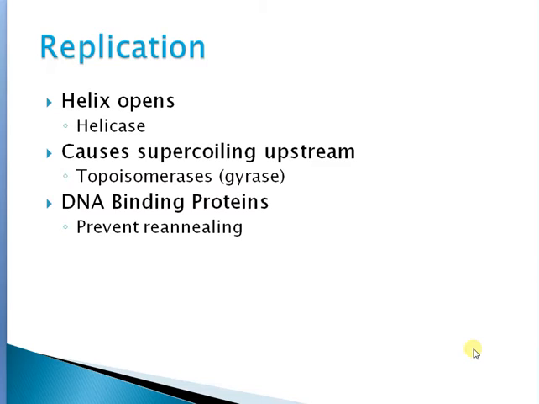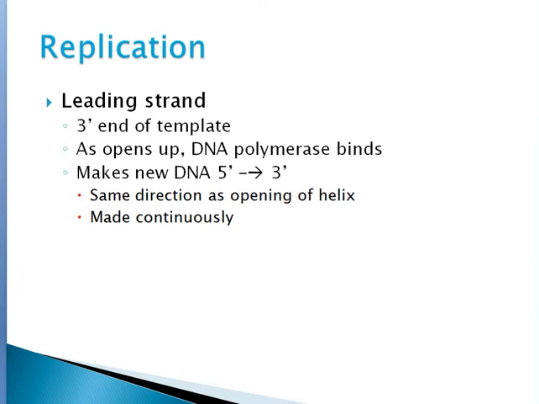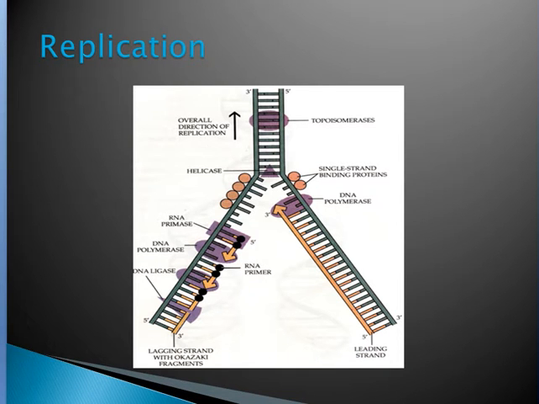Replicase and helicase open the helix and cause supercoiling, and DNA binding proteins act. On the leading strand, the 3' end of the template is opened, and DNA polymerase binds and makes new DNA 5' to 3', in the same direction as the opening helix, continuously. Single-strand binding proteins bind here after unwinding to inhibit the rewinding process.